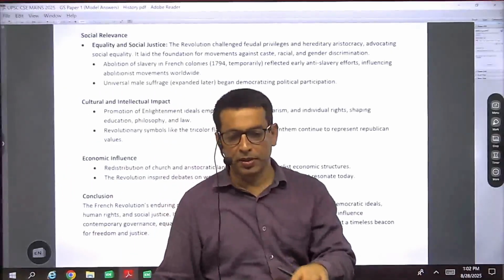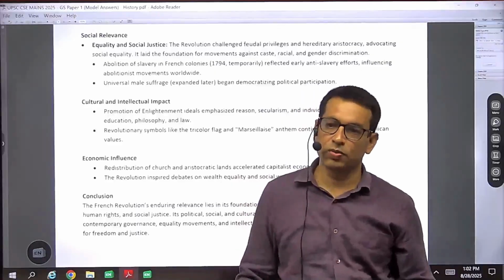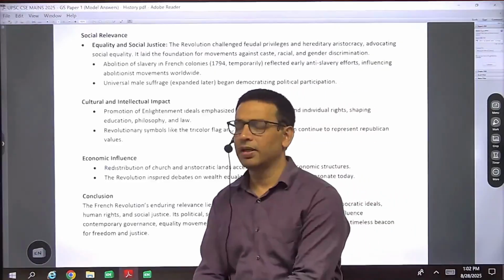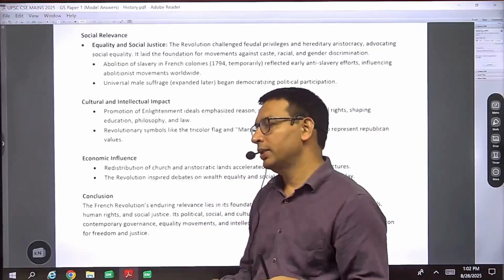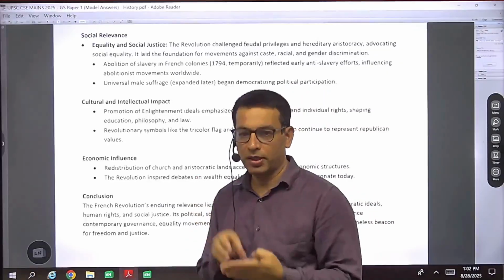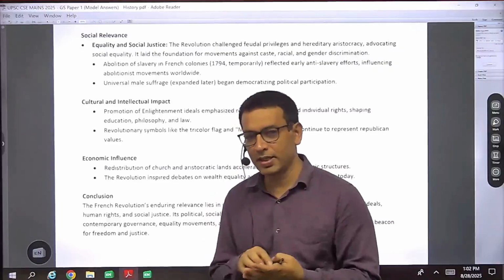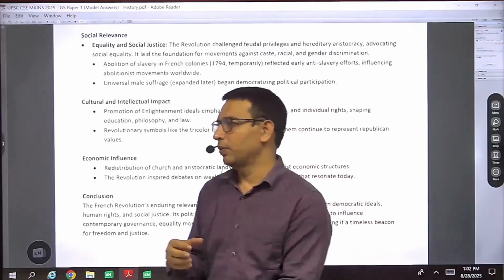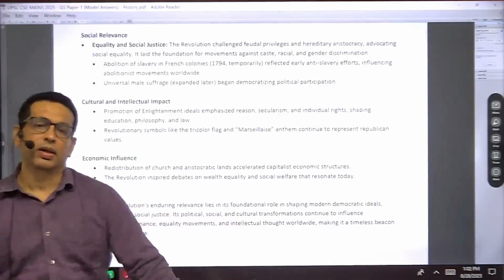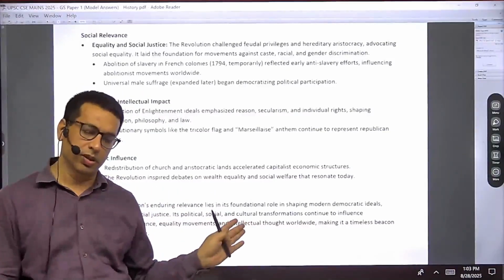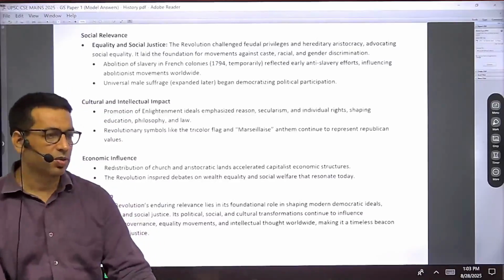The property of the Church was nationalized and then distributed. The economic, political, administrative, and religious impact were all witnessed by the world after the 1789 French Revolution.